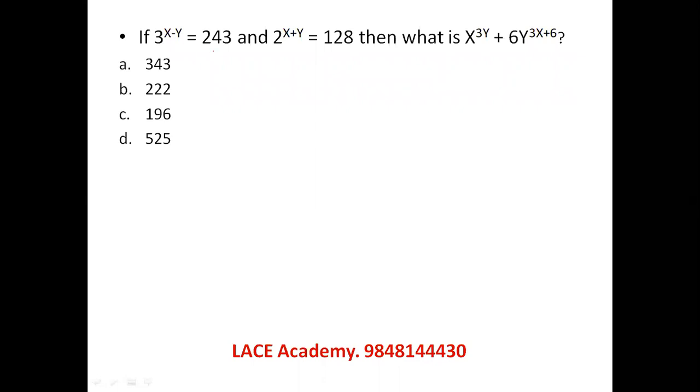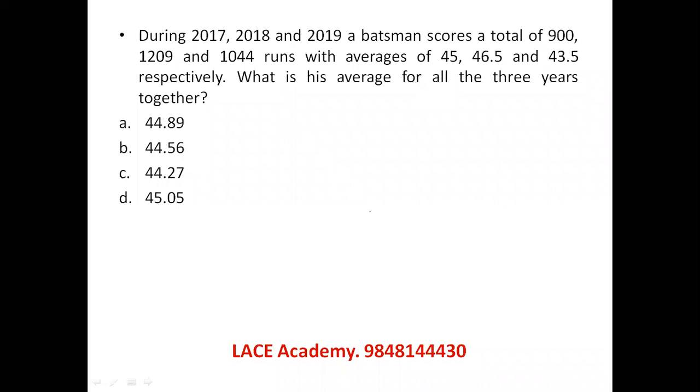3 power x minus 5 is 243. Actually 243 is 3 power 5. So x minus 5 equals 5. 2 power x plus y equals 128. Actually 128 is 2 power 7. So x plus y equals 7. When you see this, x equals 6 and y equals 1. So x power 3, y is 6 power 3, which is 216, plus 6 into y power something. 1 power something is always 1. So 6 into 1 is 6. 216 plus 6 is 222. Let's see what's the next one.